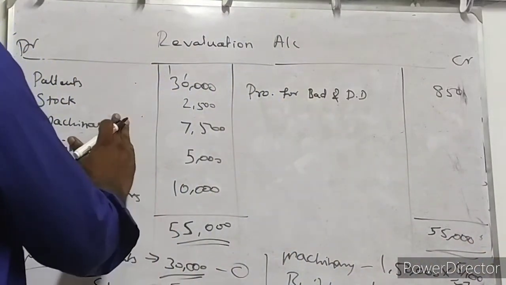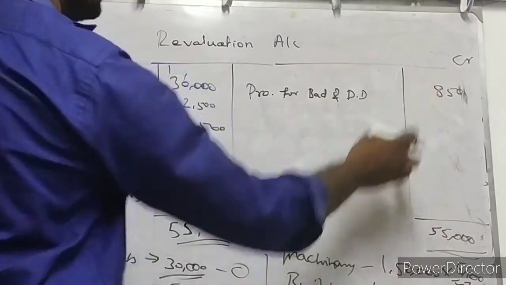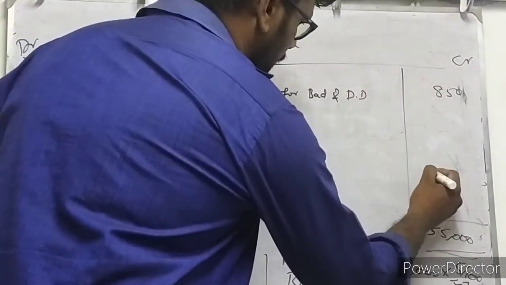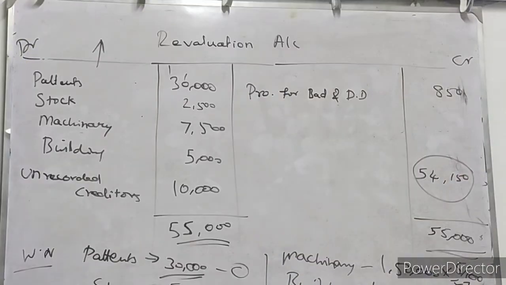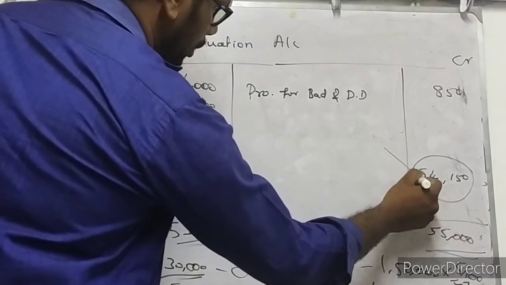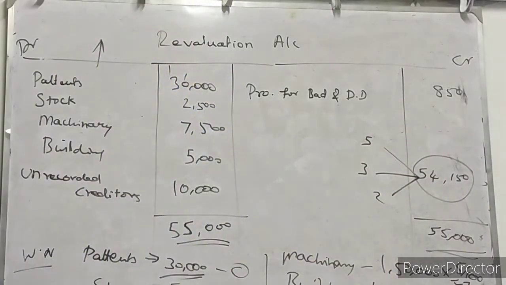So the debit side is more than the credit side now. 55,000 rupees minus 850 rupees is 54,150 rupees. Who are the partners? M, N and G are partners in the partnership firm. They are sharing their profit and losses in the ratio of 5:3:2. Am I correct? Yes, 5:3:2 only.